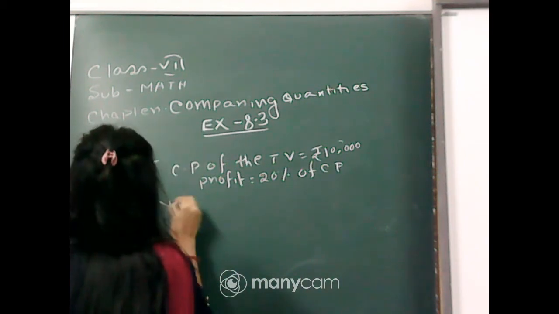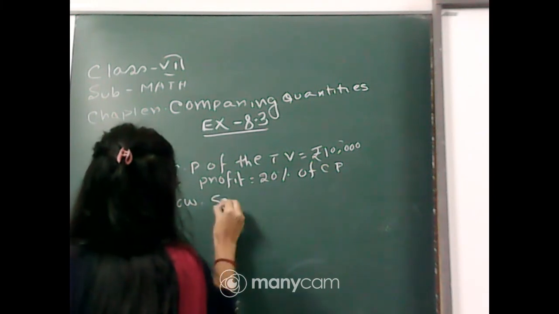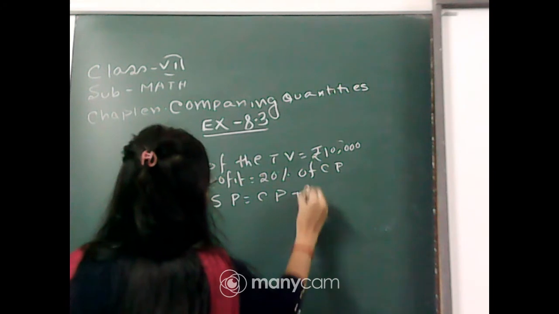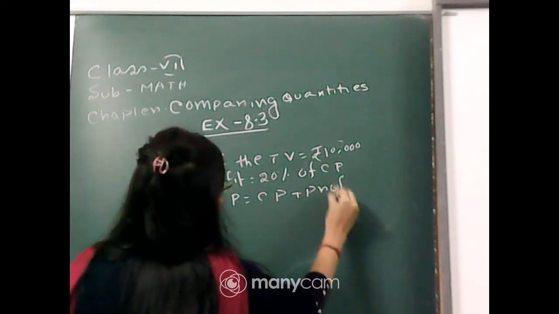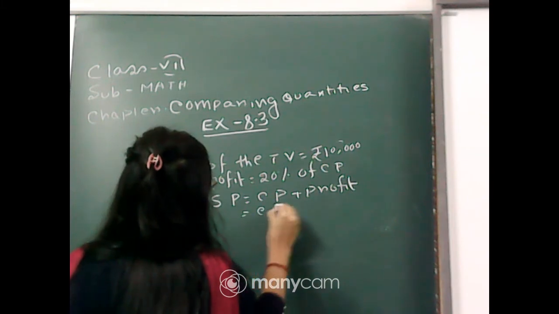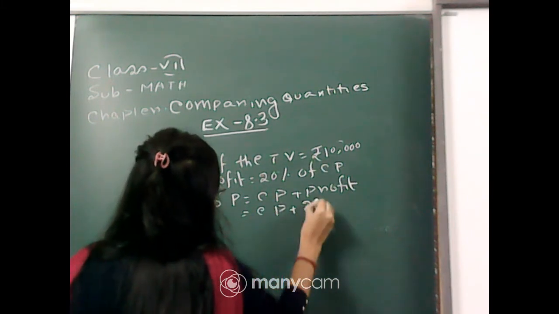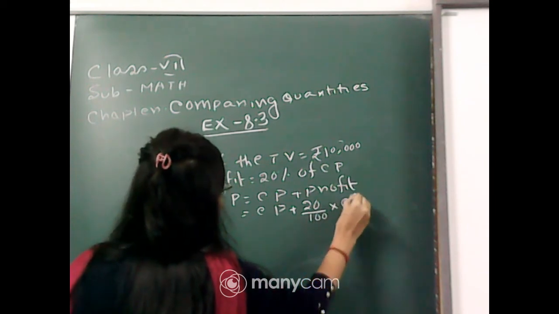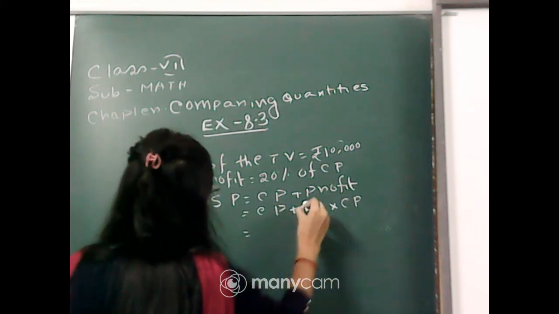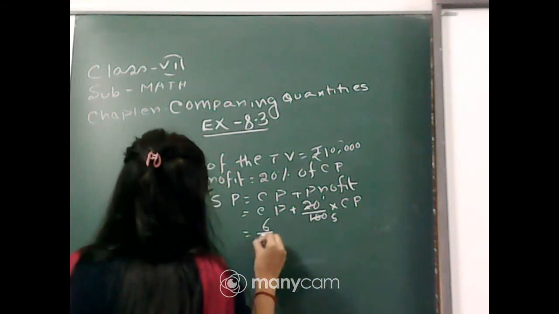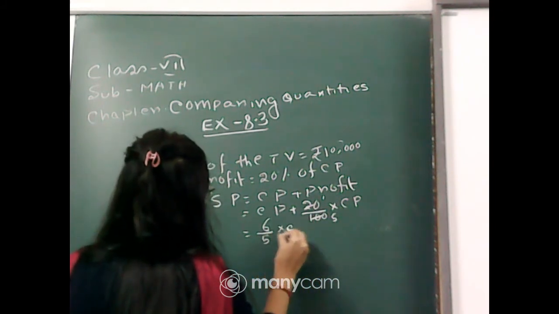Now, SP is equal to CP plus profit, we all know that, and this is equal to CP plus 20 divided by 100 into CP, that is equal to 6 by 5 into CP.